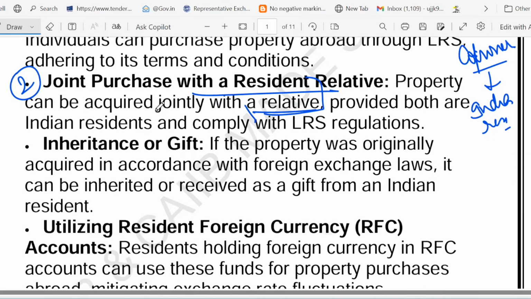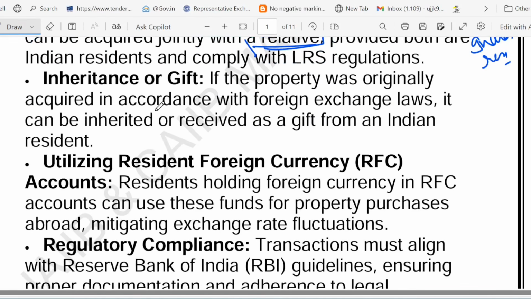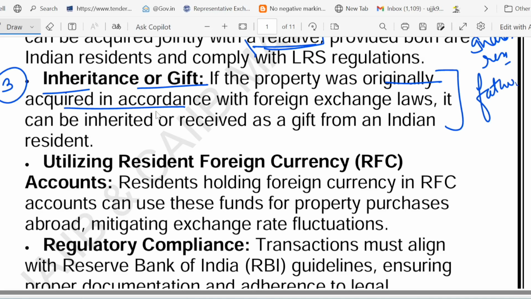The third technique is inheritance or gift. What is allowed? You can inherit or receive a gifted property abroad only if it was originally bought legally, in accordance with the law. For example, suppose your father bought a UK house using LRS, so he can gift it to you. No extra RBI permission is required here.